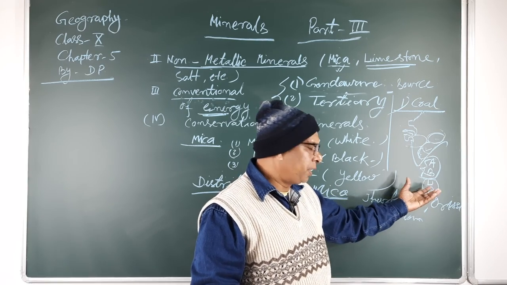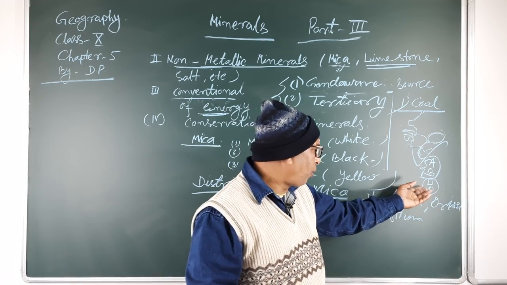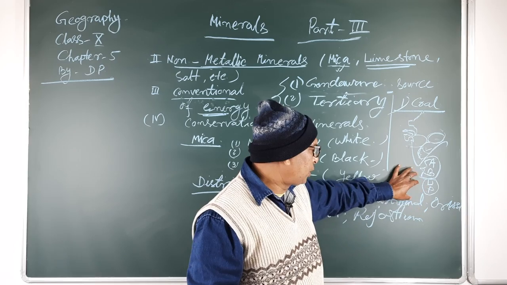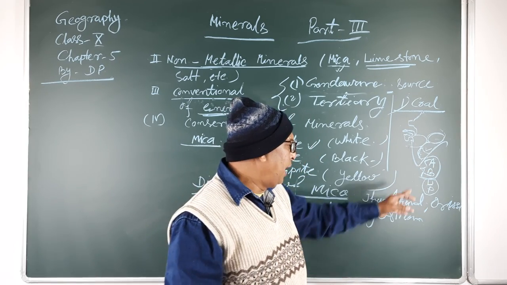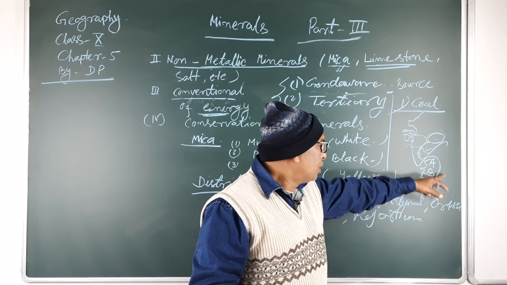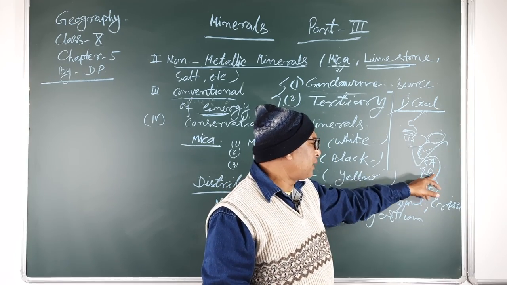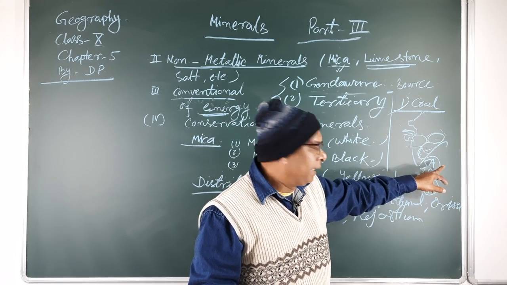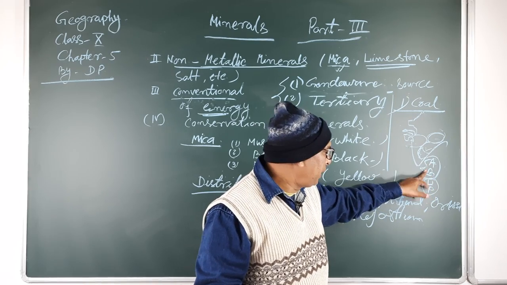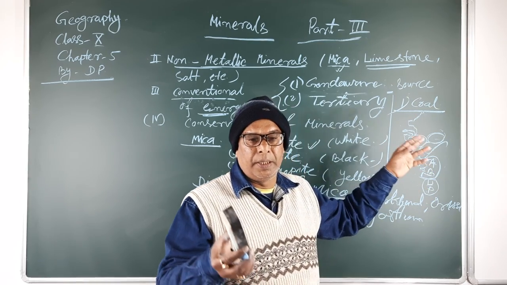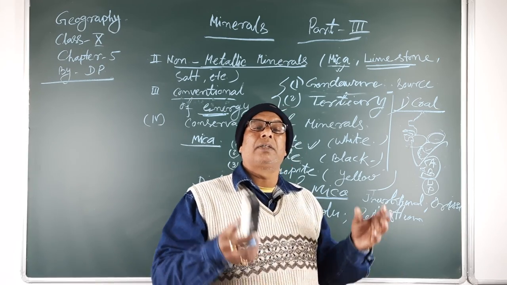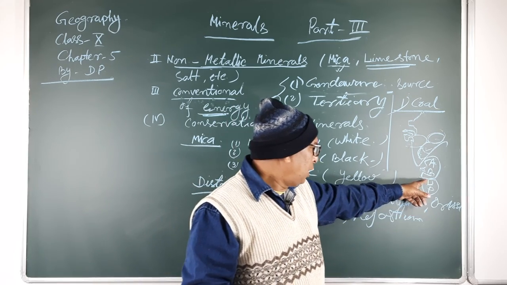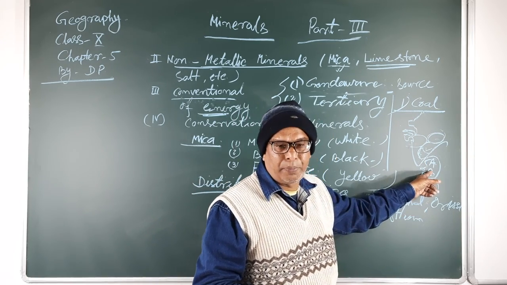It releases a lot of smoke and is not used in blast furnace industries and iron and steel industries. So mainly anthracite and bituminous coal are used in iron and steel industries and the big and large industries that run with the help of power plants.